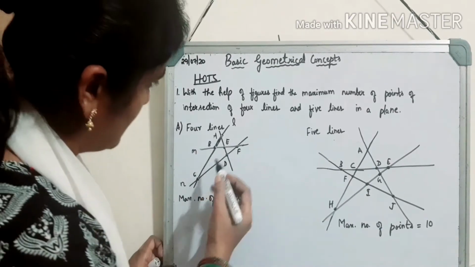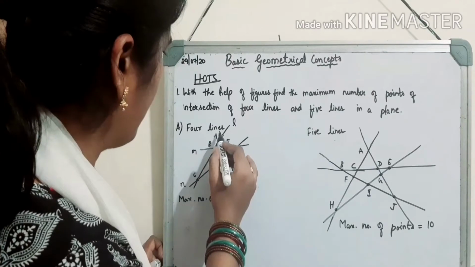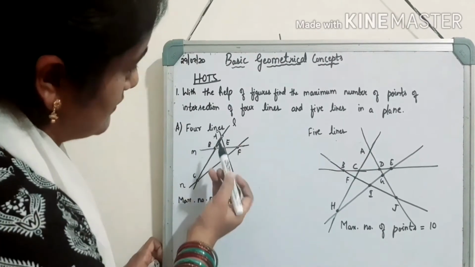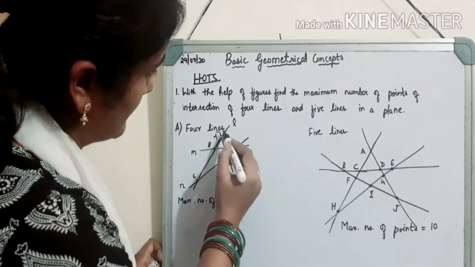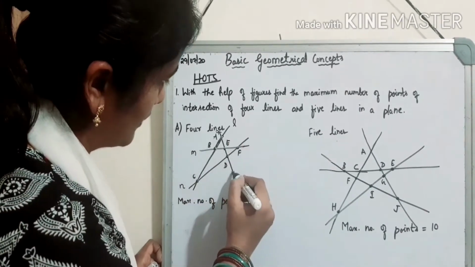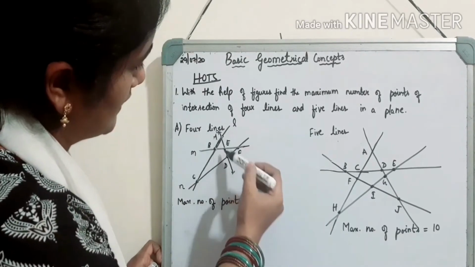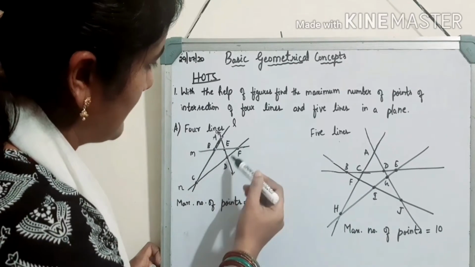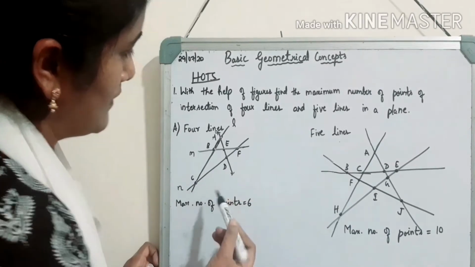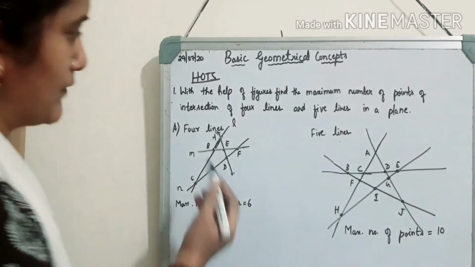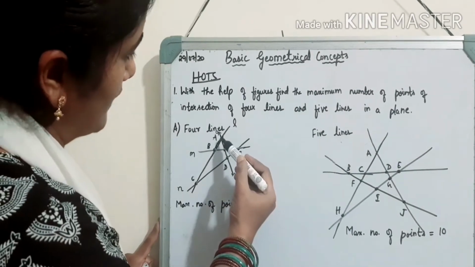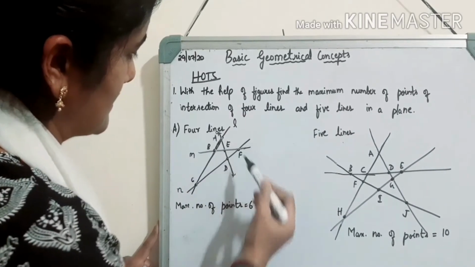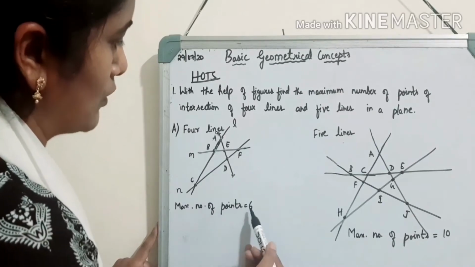Then I draw line O. When you draw line O, you have to keep in mind that the fourth line has to intersect the first line, second line and the third line. So in this way I have drawn 4 lines. After drawing 4 lines, I get 1, 2, 3, 4, 5, 6. So the maximum number of points is equal to 6.